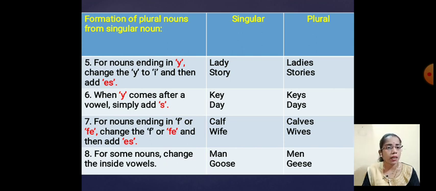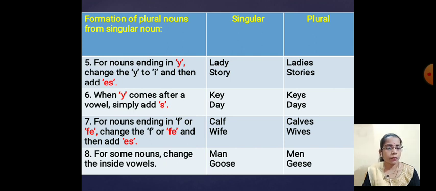For example, calf. What you have to do there? You have to convert the plural form of calf. So you have to cut the f and write v and es.